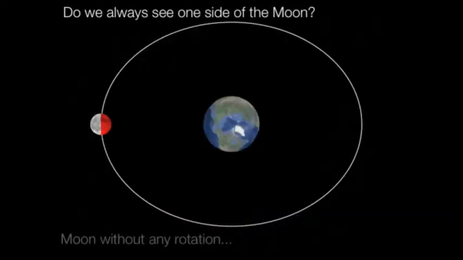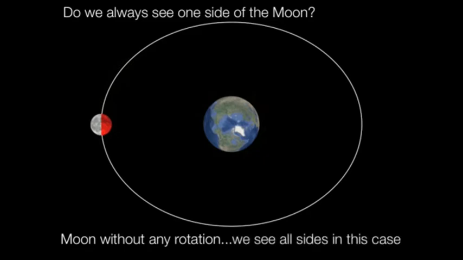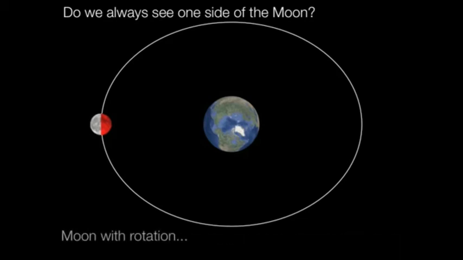Do we always see one side of the moon? Yes. If the moon did not rotate about its own axis, then we would be seeing different sides of the moon as it goes around the Earth. But this is not at all happening. The moon is also rotating about its own axis and it also revolves around the Earth. But look at the video clip. Here, the moon is rotating with such a high speed.